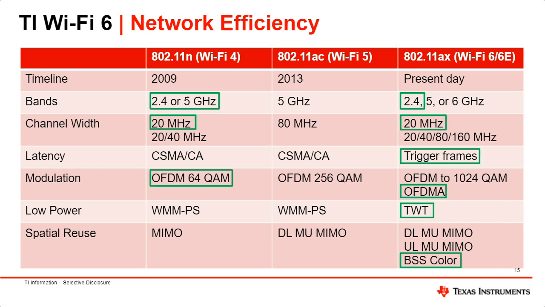Everything highlighted in green is implemented on TI Wi-Fi parts. TI Wi-Fi 6 brings new features like trigger frames, OFDMA, target wake time, or TWT, and BSS color. Trigger frames are a crucial feature to make communication more deterministic.